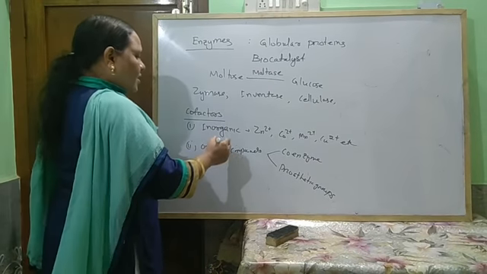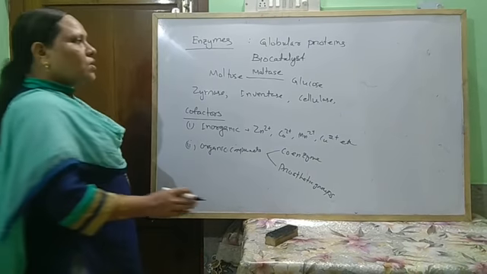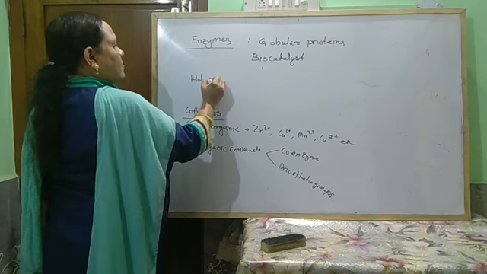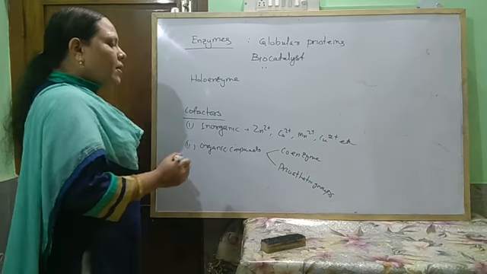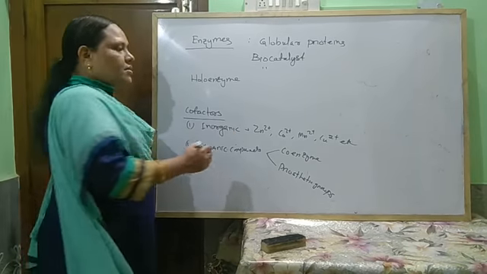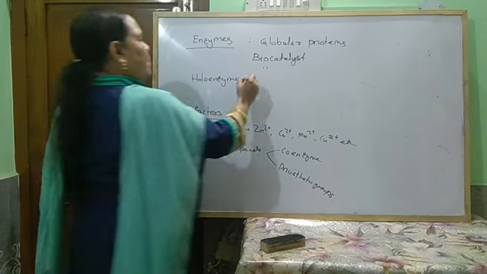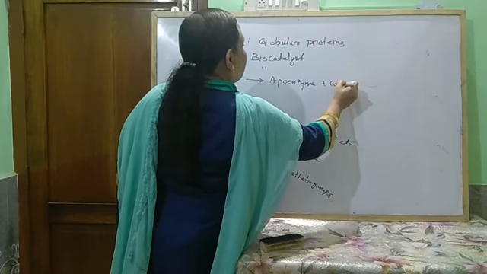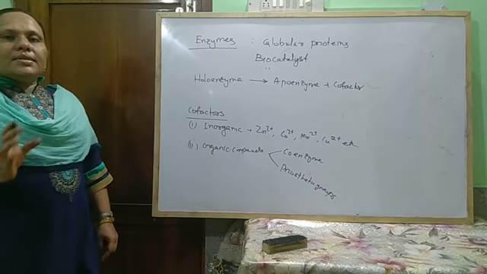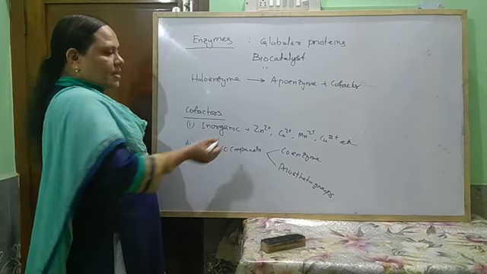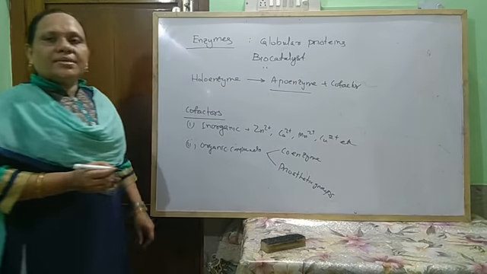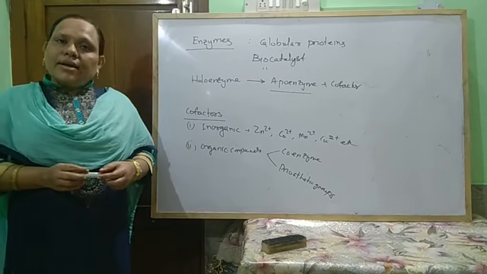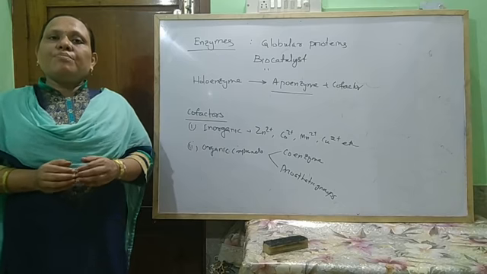When these enzymes are linked with the cofactor, that is known as holoenzyme. And the holoenzyme, after release of the cofactor by dialysis or hydrolysis, forms what is known as apoenzyme. Enzymes are very important for animals and human beings, and they act as biocatalysts.